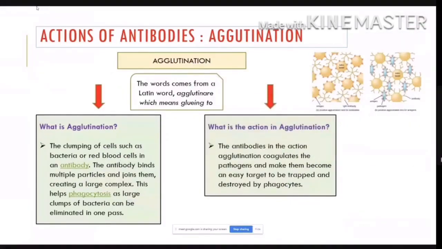Agglutination comes from a Latin word, agglutinare, which means gluing to. Like we learned before, agglutination is like sticking together. In antibodies, it is the clumping of cells, such as bacteria or red blood cells. The antibody will bind multiple particles and join them, creating a large complex or clump. Agglutination helps phagocytosis, the eating of bacteria, as large clumps of bacteria can be eliminated in one pass. So they combine everything, and then phagocytosis can eliminate everything in one pass.